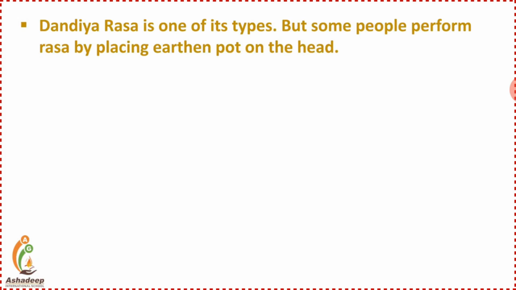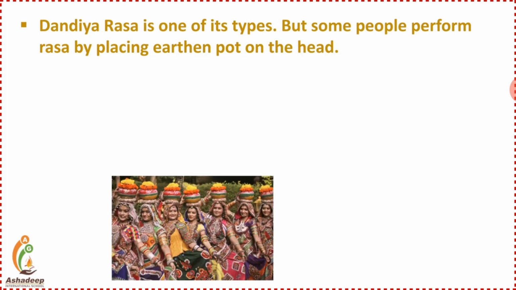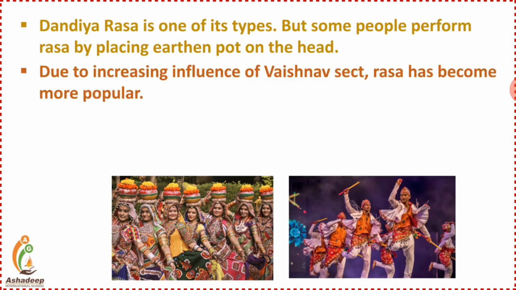Dandiya Ras is one of its type in which people hold the stick, which is called Dandiya in the regional language. But some people perform Ras by placing an earthen pot on the head also, right, as given here in the image, and the male people are holding Dandiya in their hand and playing Garba.